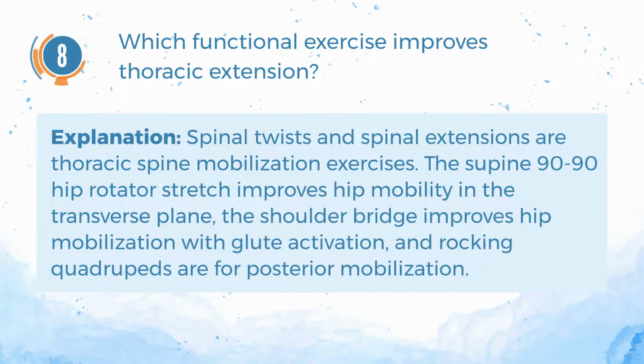Explanation. Spinal twists and spinal extensions are thoracic spine mobilization exercises. The supine 90 hip rotator stretch improves hip mobility in the transverse plane, the shoulder bridge improves hip mobilization with glute activation, and rocking quadrupeds are for posterior mobilization.